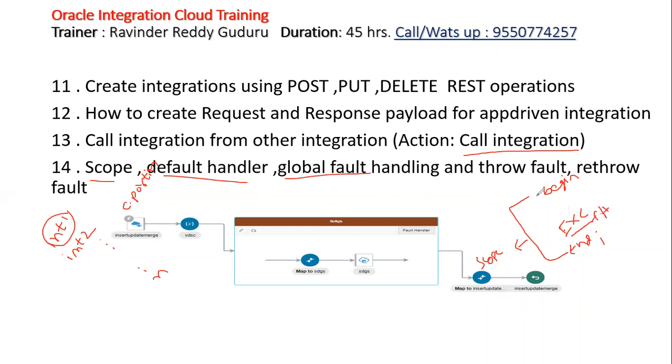And if something goes wrong in between these two sections, it will go to exception. But if something goes wrong in the exception itself, it will traverse to the main exception, right? So let's say we have one more begin end. If something goes wrong in the exception itself in the second block, it will take you to the main exception. This is the common notation we follow in PL SQL. This is called a default fault handler. This is called a global fault handler.